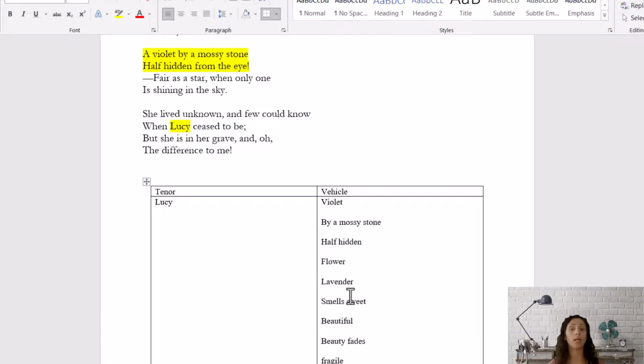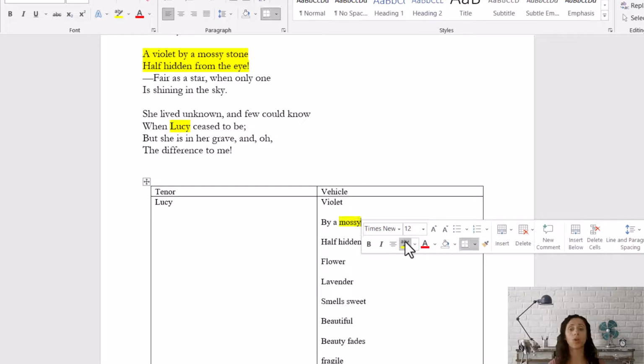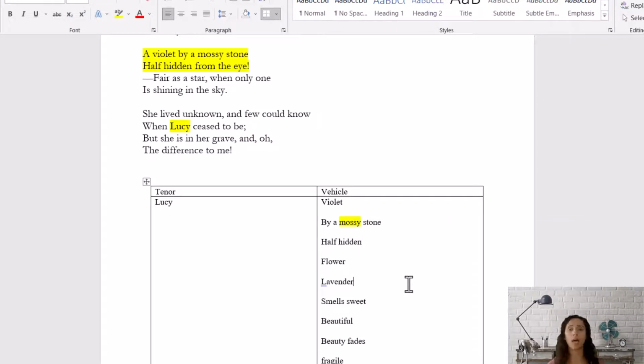It could die easily. So he's suggesting all of these things about Lucy, that she's beautiful, but her beauty is fragile. It fades. She's half hidden. She's by the stone, and the stone is a mossy stone. It's not just any kind of stone, it's a mossy stone. So the stone itself is hidden. So there's a lot of hiding here.